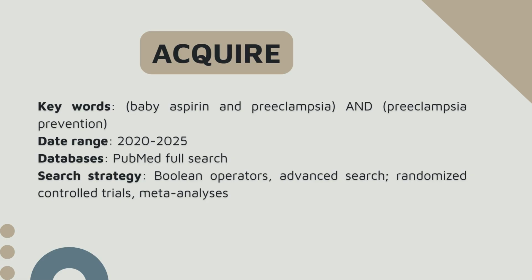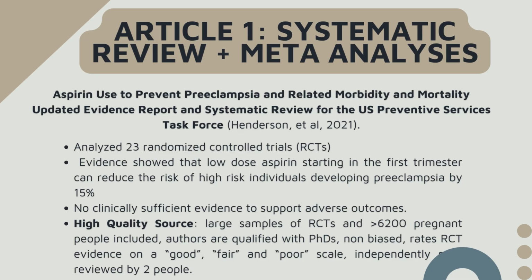So for the acquire phase, I was able to plug in the keywords of baby aspirin and preeclampsia and use the Boolean operator, all caps, AND, and preeclampsia prevention. I was not able to find much by using fewer keywords, so that's why these were larger. I had a date range of 2020 to 2025, and I used PubMed full search. Again, my search strategy was Boolean operators, advanced search, for randomized control trials and meta-analyses.